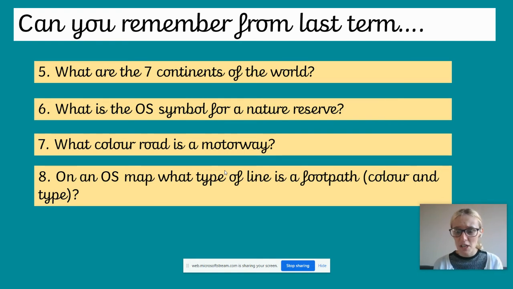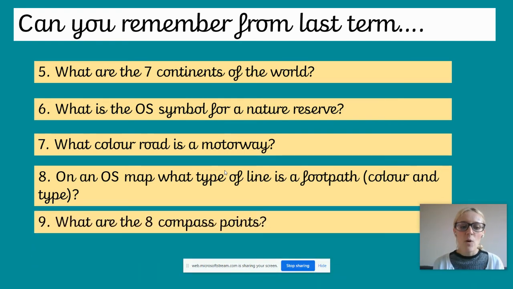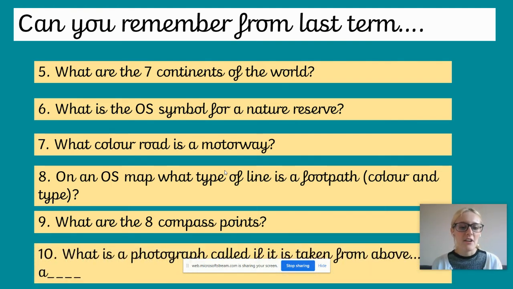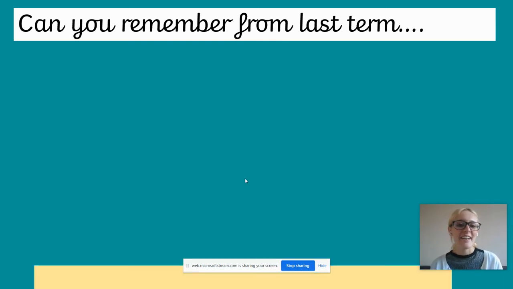These are much more tricky ones. What are the 8 compass points? We did do this one as well. Okay, last question. What is a photograph called when it's taken from above? I know that Poplar class did this. So when you've got a little drone and it takes a picture, what sort of photograph is it called? It begins with an A. Okay, here are the answers.